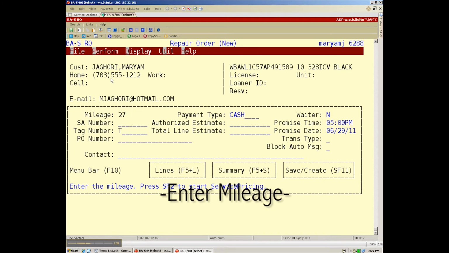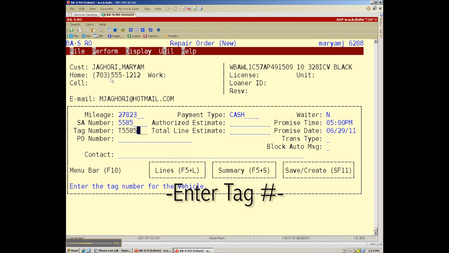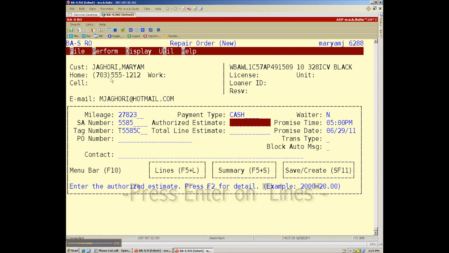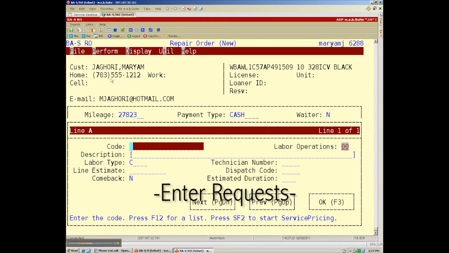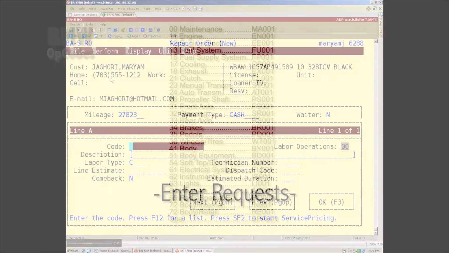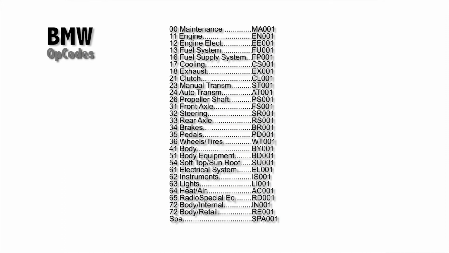Enter the mileage, your service advisor number, the tag number. Key down and press Enter on the Lines dialog. Here, each service request can be entered. A complete list of service codes will be given to new hires.